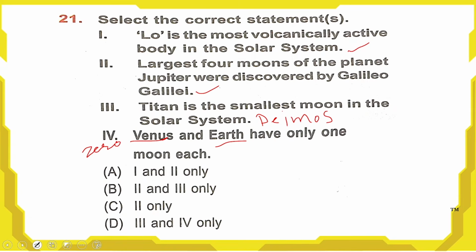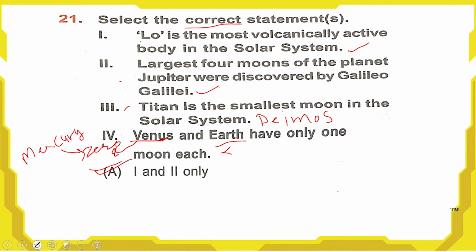In the solar system there are 2 planets which don't have moons, that is Mercury, which does not have a moon, and Venus, which does not have a moon, okay. They have 0 moons. So this is an incorrect statement. So third and fourth, they both are incorrect statements. And here they asked about the correct statement. It means 1 and 2 are correct only. Option A is the right answer here.